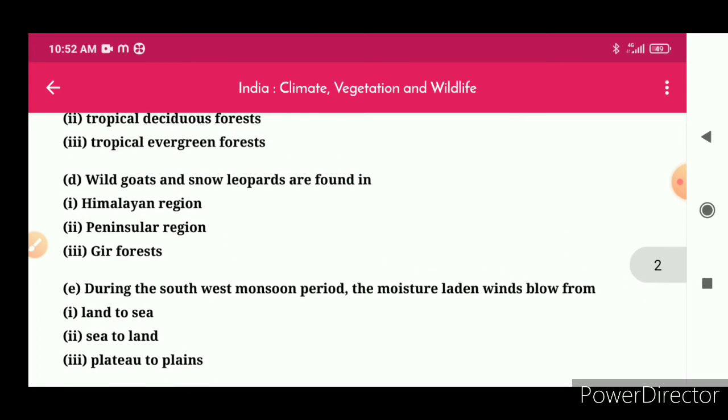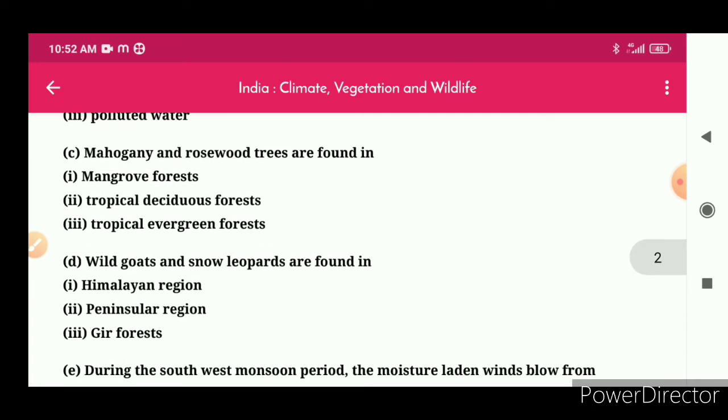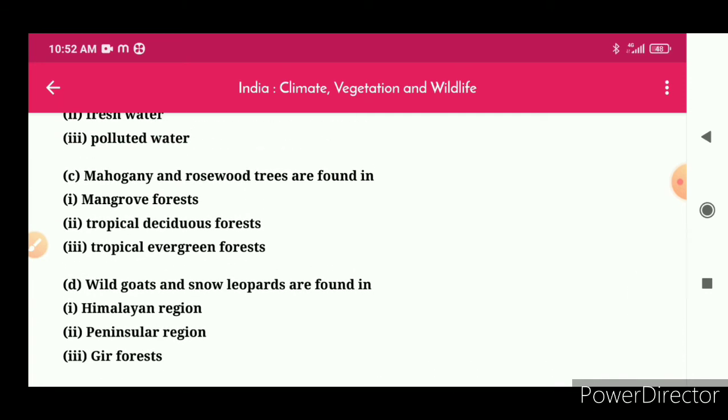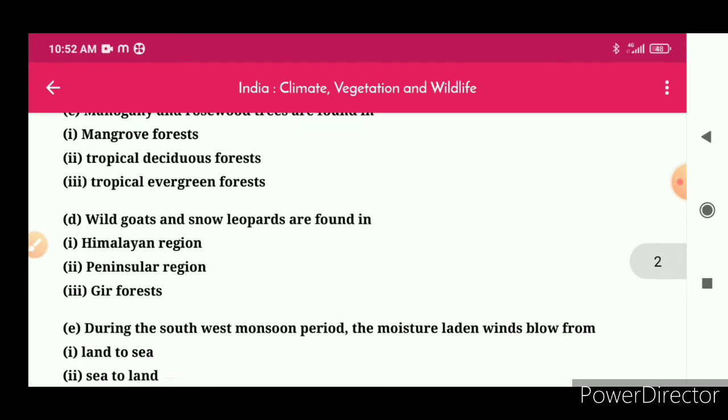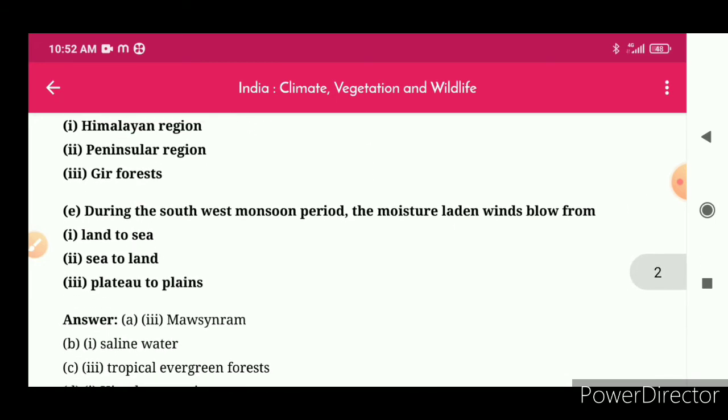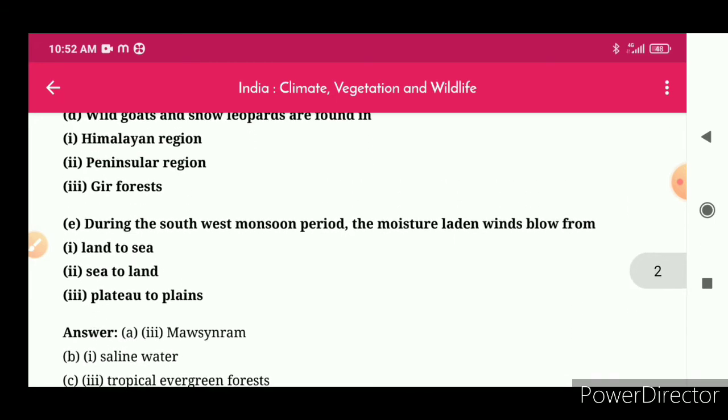saline water. C. Mahogany and rosewood trees are found in: options are mangrove forest, tropical deciduous forest, and tropical evergreen forest. Answer is tropical evergreen forest.